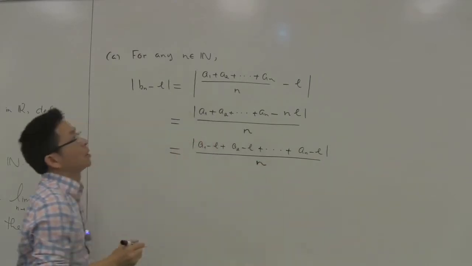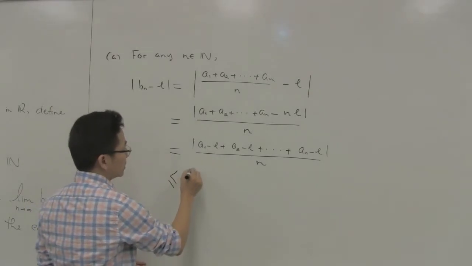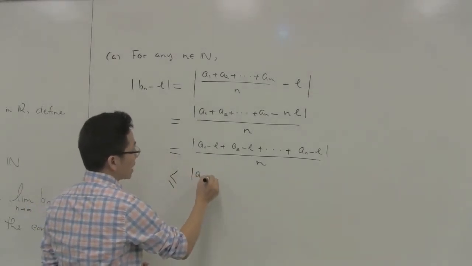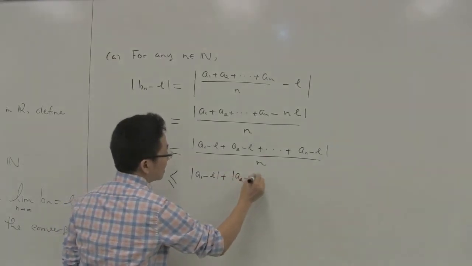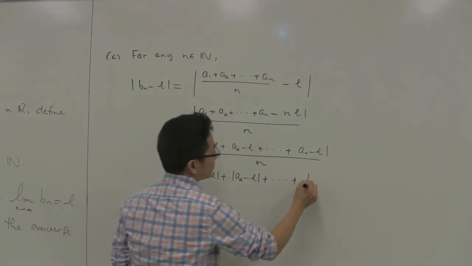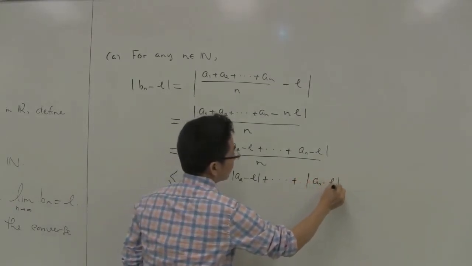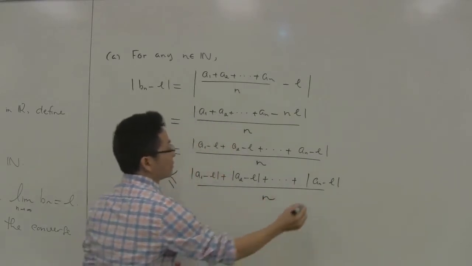Okay, now by the triangle inequality, this is less than or equal to the absolute value of a_1 minus L plus the absolute value of a_2 minus L plus so on plus the absolute value of a_n minus L, and everything is divided by n.